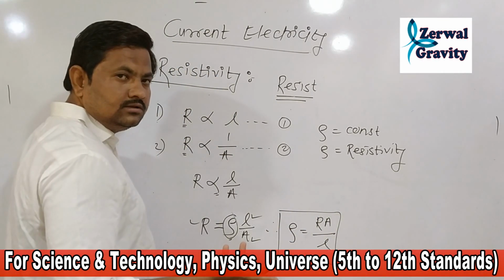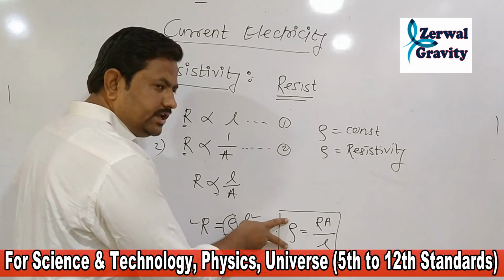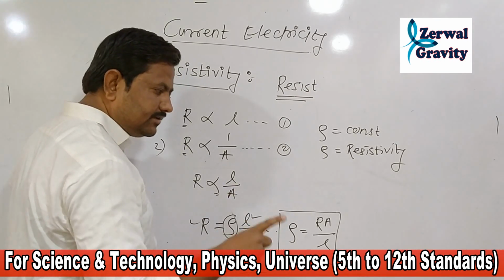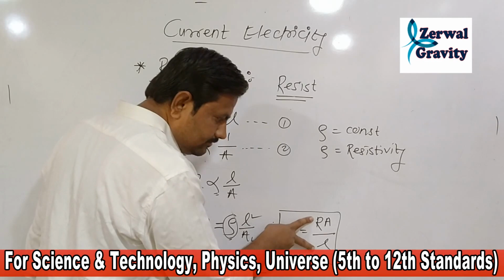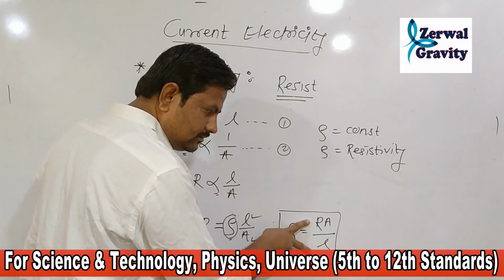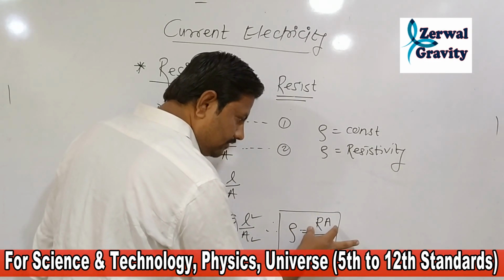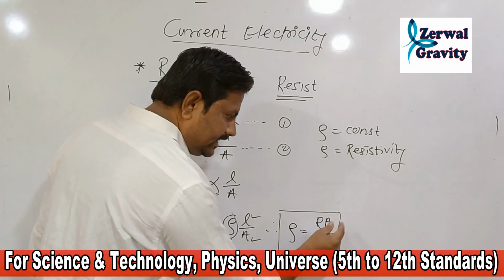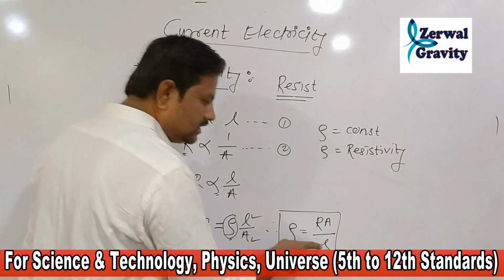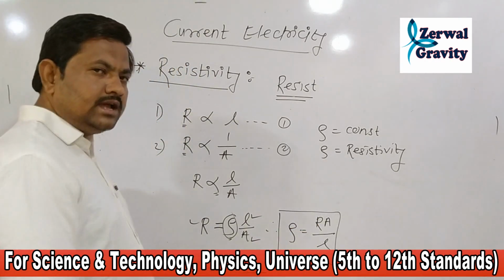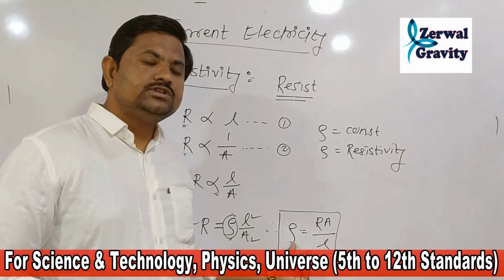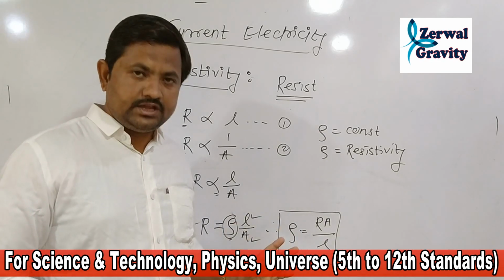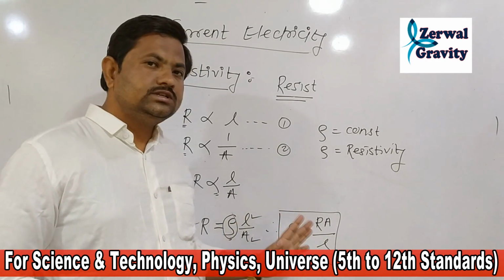Very simple. The resistivity of the conductor is defined as the ratio of the product of resistance and area of cross section to the length of the conductor, and this is the simple definition of the resistivity, and this is about the resistivity.